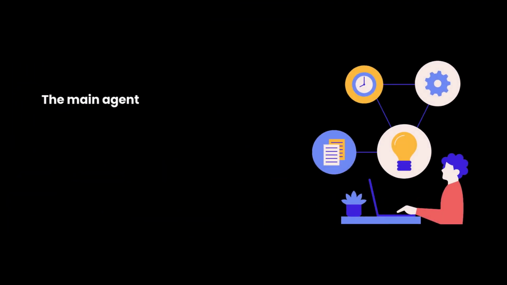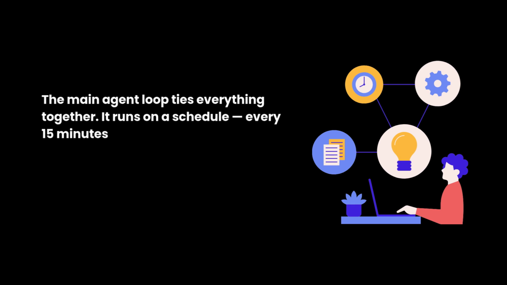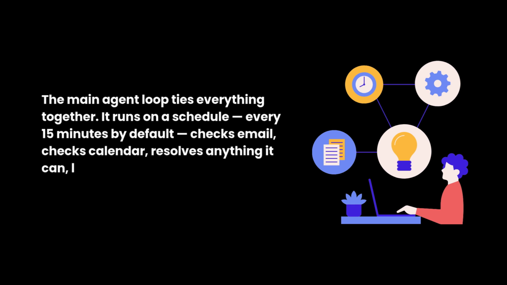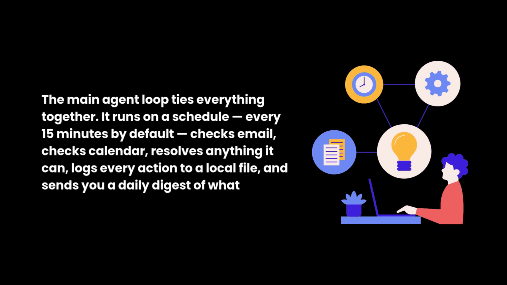The main agent loop ties everything together. It runs on a schedule, every 15 minutes by default, checks email, checks calendar, resolves anything it can, logs every action to a local file, and sends you a daily digest of what it did.